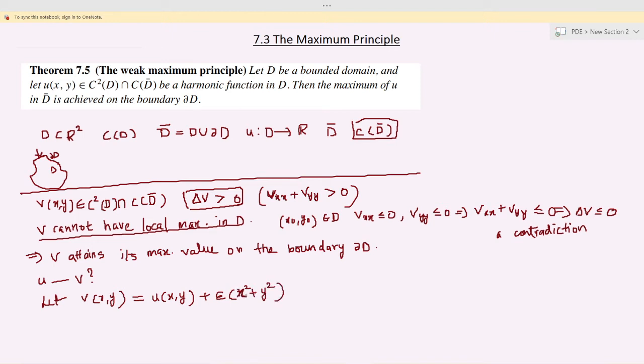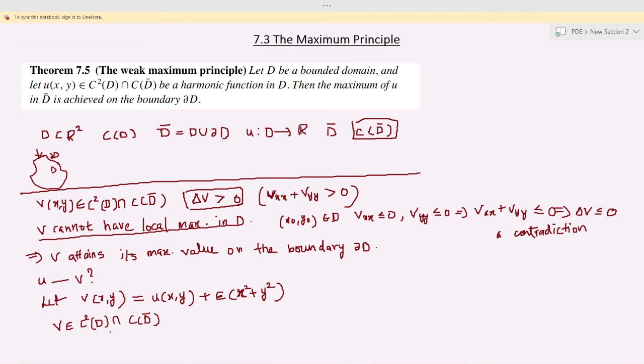Okay. So now we are defining a new function V like this. Now it is easy to see that V is an element of C²(D) intersection C(D̄), as u is already a harmonic function.